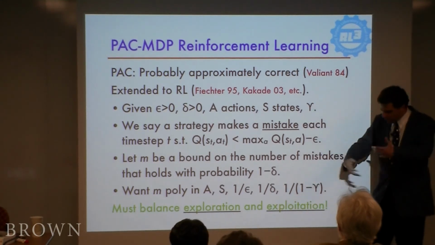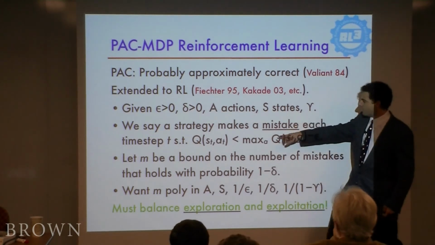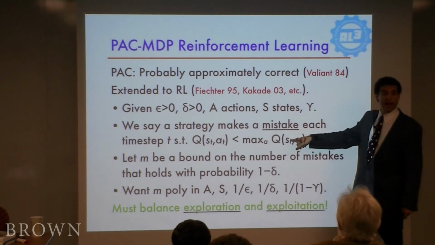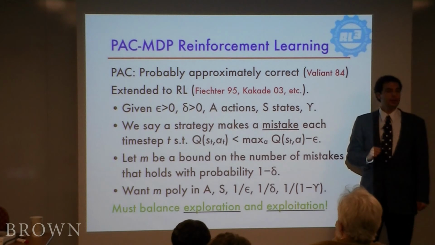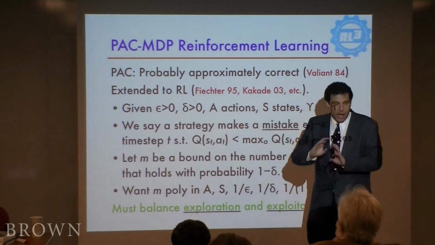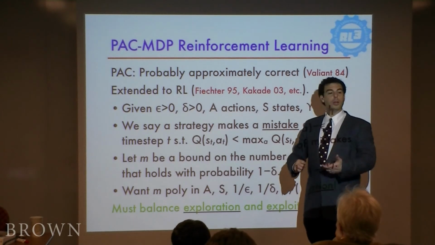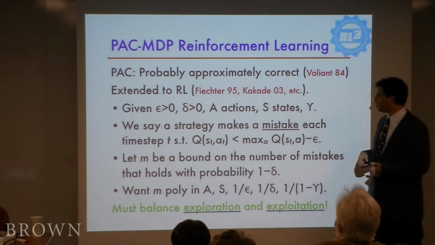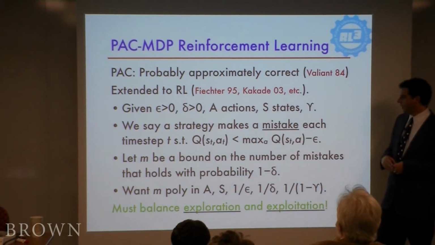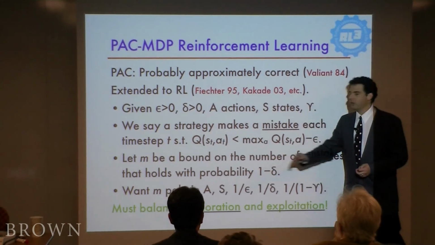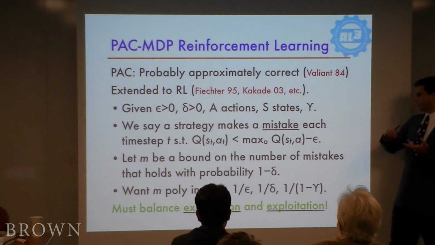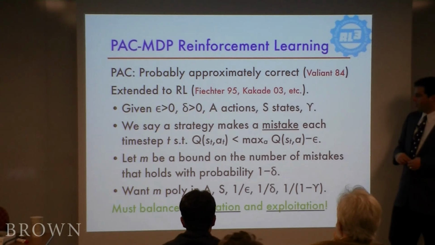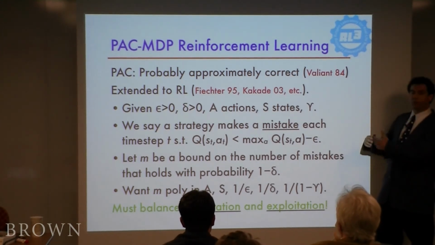And we're going to say that as it's experiencing the world, as it's choosing actions, every time it chooses an action at time t that is more than epsilon worse than the value of the best action in that state, we'll call that a mistake. So every time it takes a step in the world that isn't among the top choices, the most reward-evoking choices, it's going to get a tick. Now m is going to be a bound on the total number of mistakes, and that bound has to hold with high probability, and we want this bound to be polynomial in, say, actions, states, how close to optimal, how sure, and something about the discount factor. So that's the task. This isn't telling you how to do it. It's just setting a goal up.